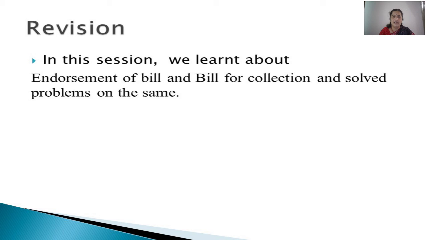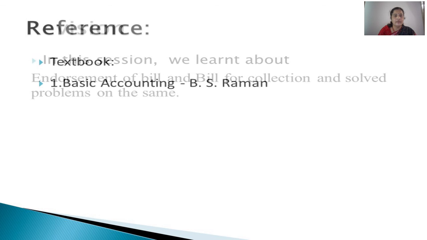In case the drawer is shifting his responsibility of collection of bills to the bank, and the bank is ready to provide this service at a charge, it will take the responsibility and collect the amount and give it back to the drawer. So this is all about this session, that is endorsement of bill and bill sent to bank for collection.